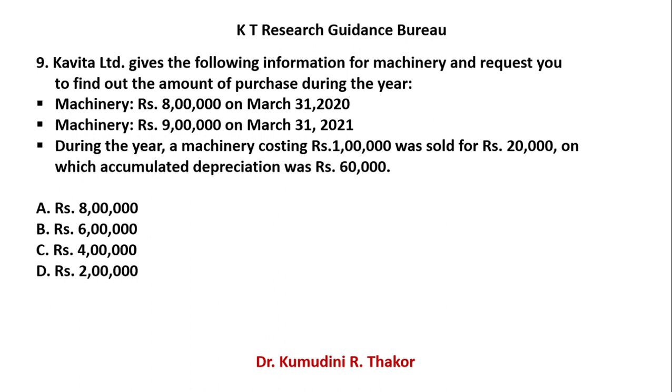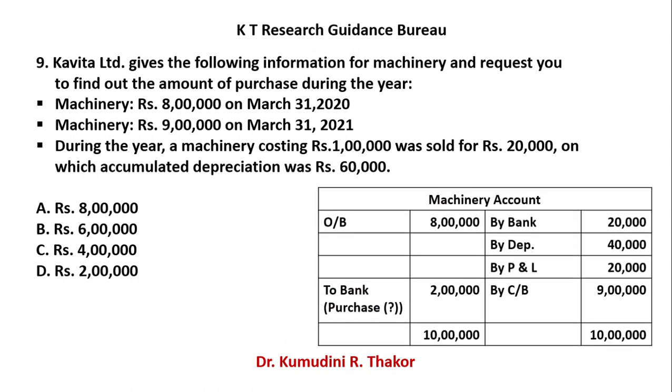Okay. I will explain it with the help of an account. Machinery opening balance 8 lakh. It is your asset, so obviously debit balance. And closing balance is 9 lakh. You sold a machinery and you received 20,000.